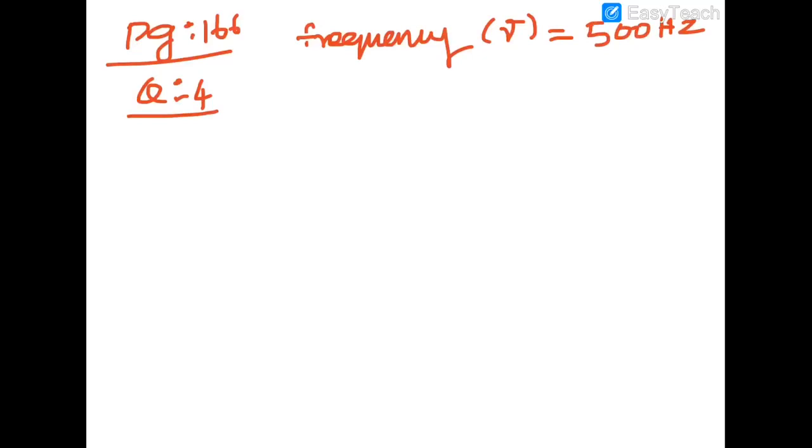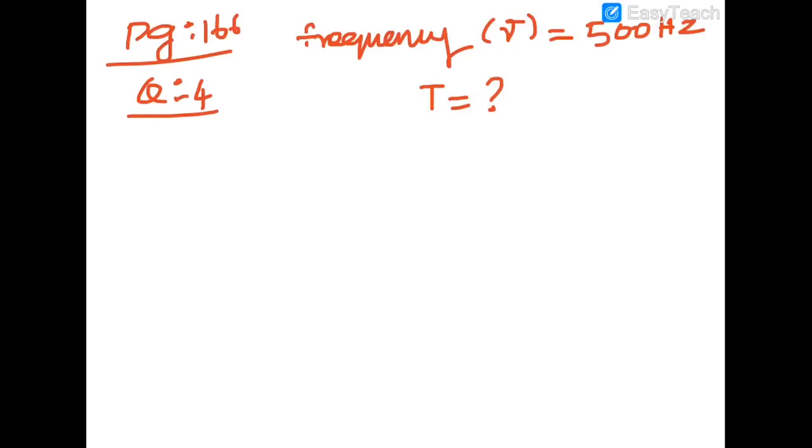The person is sitting at a distance of 450 meters from the source of the sound. What is the time interval between successive compressions of the source? So what is the time interval means t they asked. Distance they gave, but they asked for the time interval.